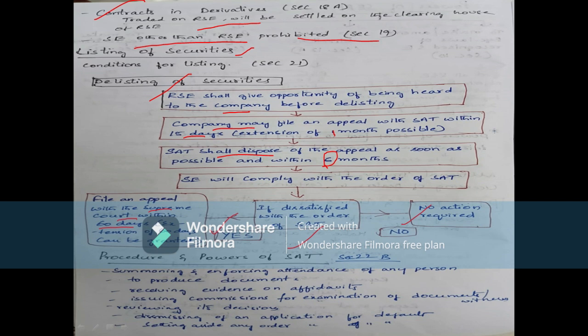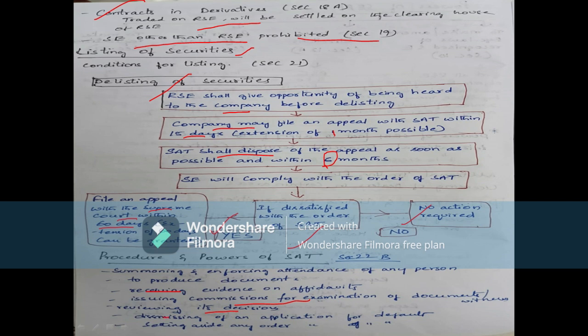Likewise, receiving evidence on affidavits. If it requires, it can ask for evidence to be produced on affidavits. Likewise, issuing commissions for the examination of documents. If it is necessary to examine documents, it can appoint a commission for the examination. Likewise, reviewing its decisions.